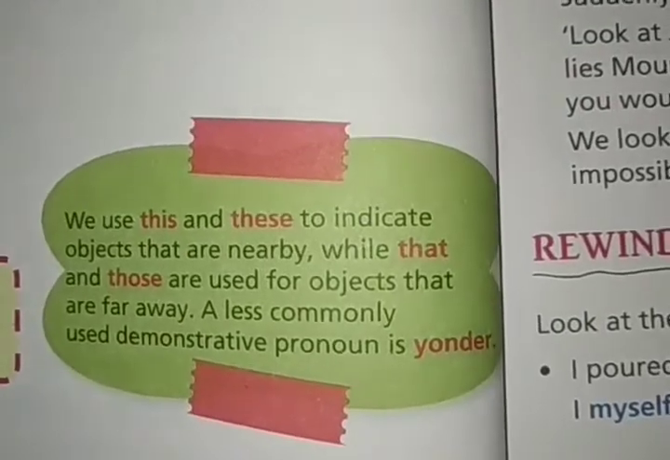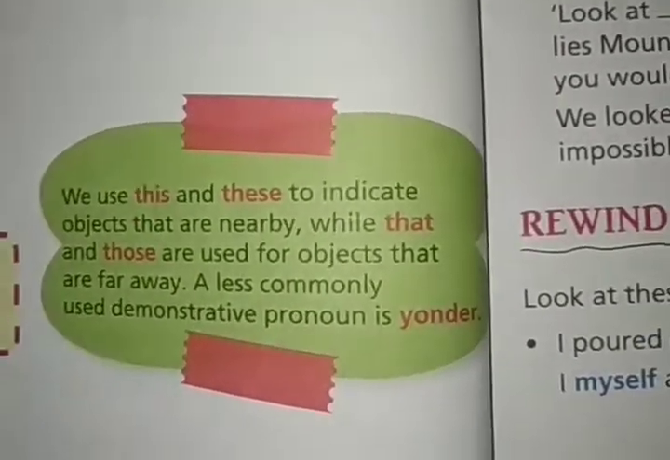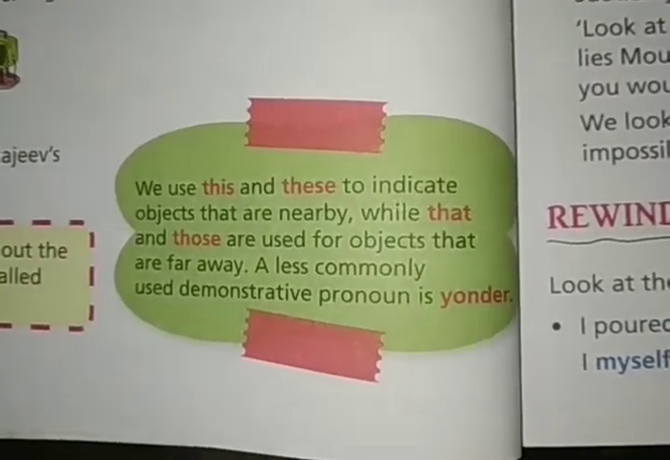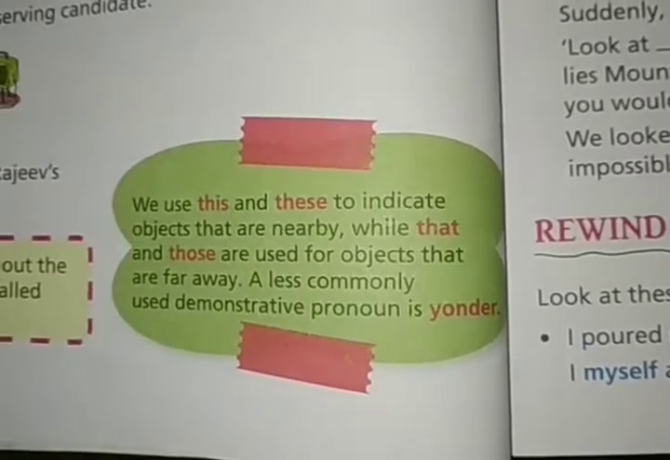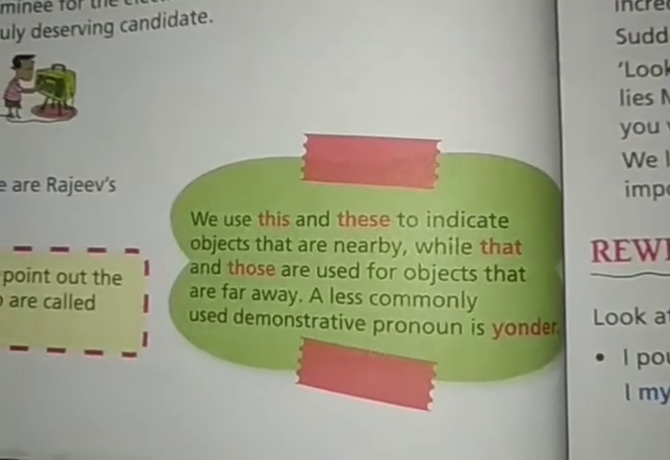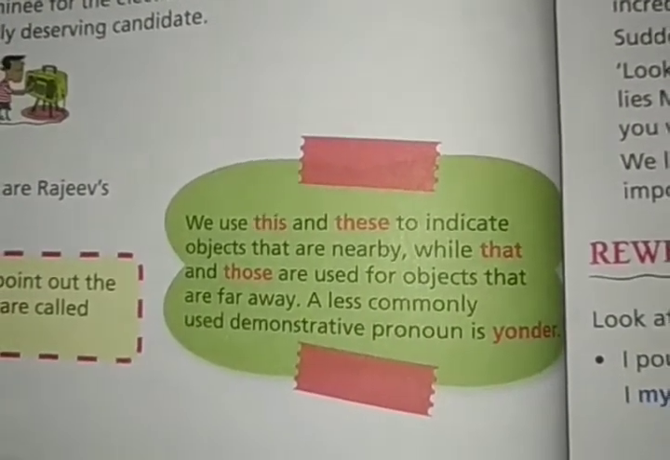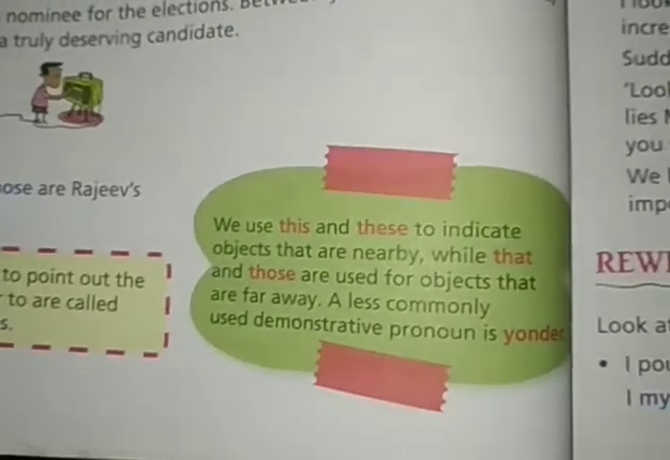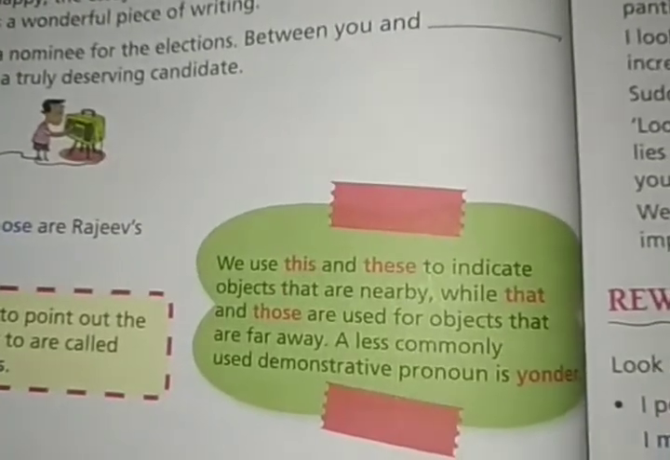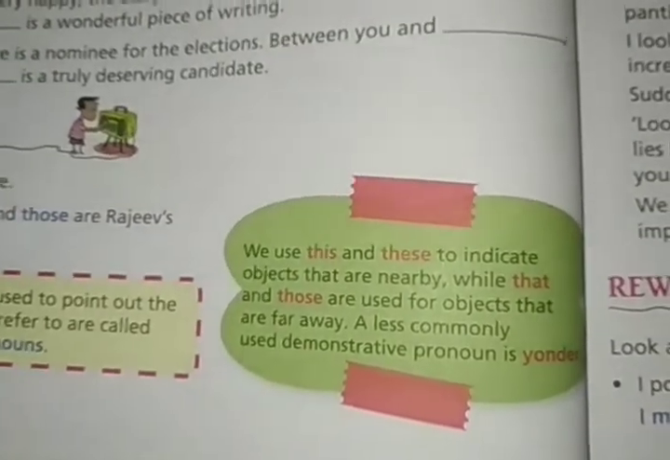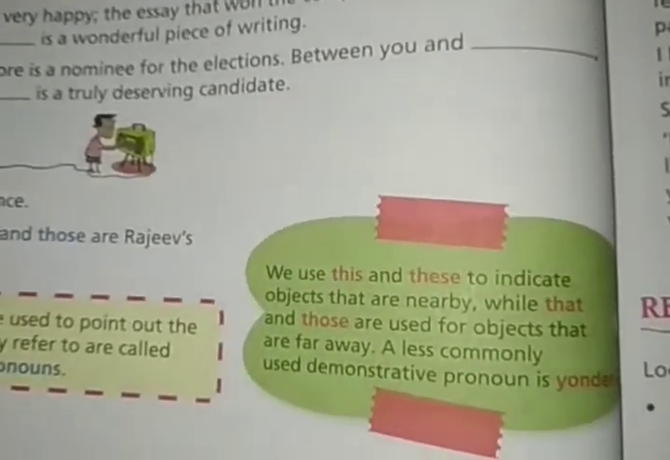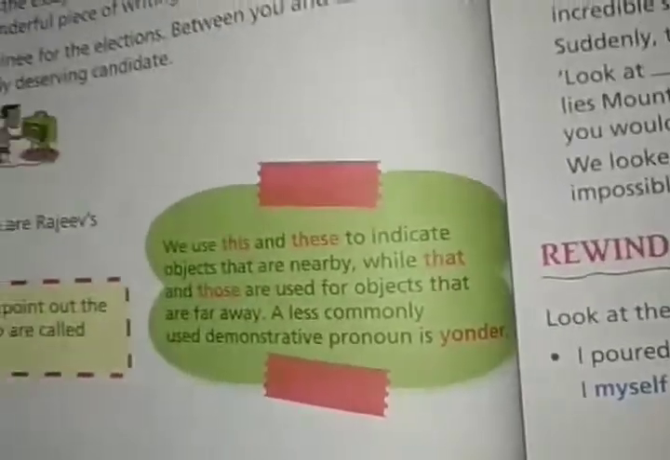A less commonly used demonstrative pronoun is yonder. Less commonly used means we don't use it much. You might not have heard it, but yonder is a pronoun which is not used these days. Yonder is also like this and that. It is used to refer to something situated at a distance. So it is not used commonly, but you should still know about it.